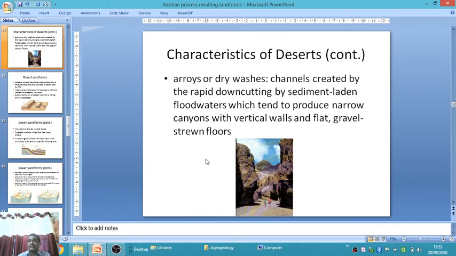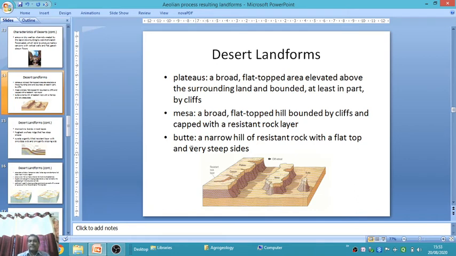Then dry washes: channels created by the rapid down-cutting of sediment-laden flood waters, which tend to produce narrow canyons with vertical walls and flat, gravel-strewn floors. These are the characteristics of deserts. You see, these are the landforms produced in the desertic area.